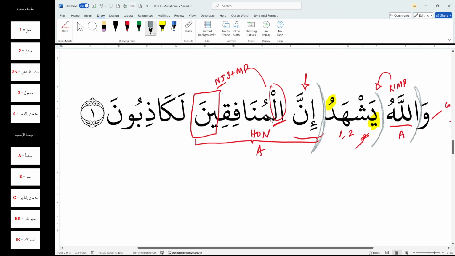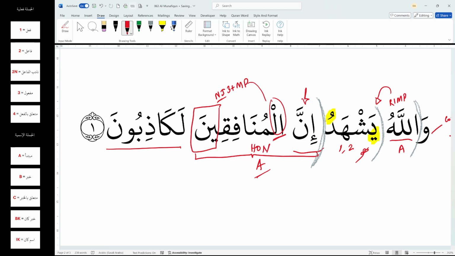Because this is a mubtada, it must have either a khabar or a muta'alliq bil khabar. So let's go ahead and see what we have. What we find is lakazibun. And lakazibun, I'm thinking, how many words are these?